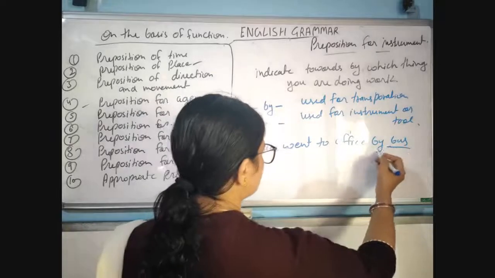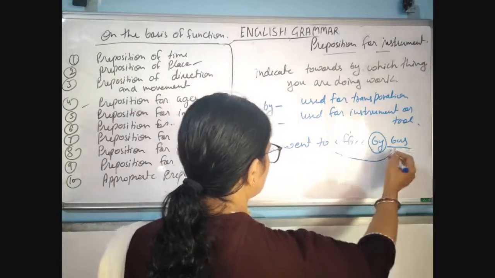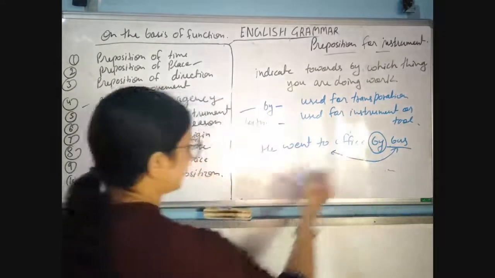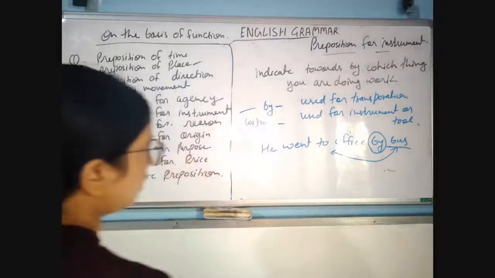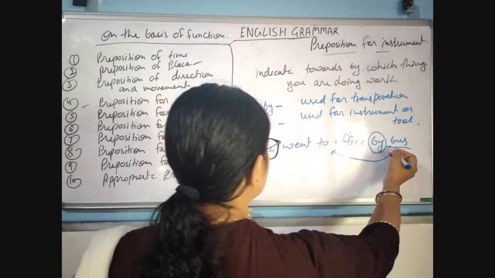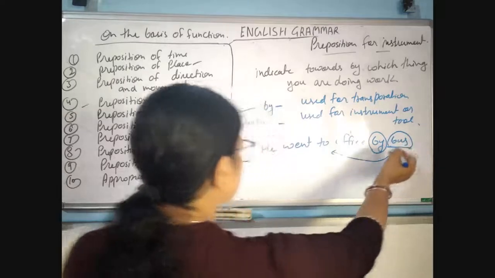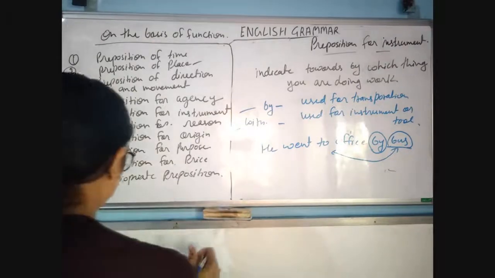So this is transport, and this preposition is showing the relationship of this noun to the rest of the sentence. So that's why this is called the preposition for instrument. Okay, and next is: he cut an apple with a knife.